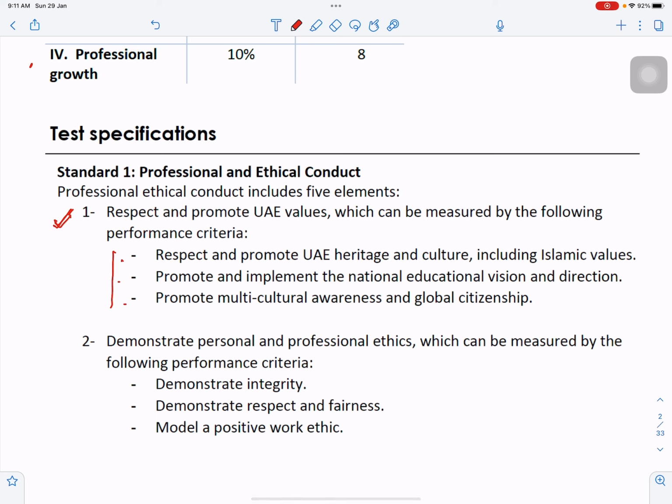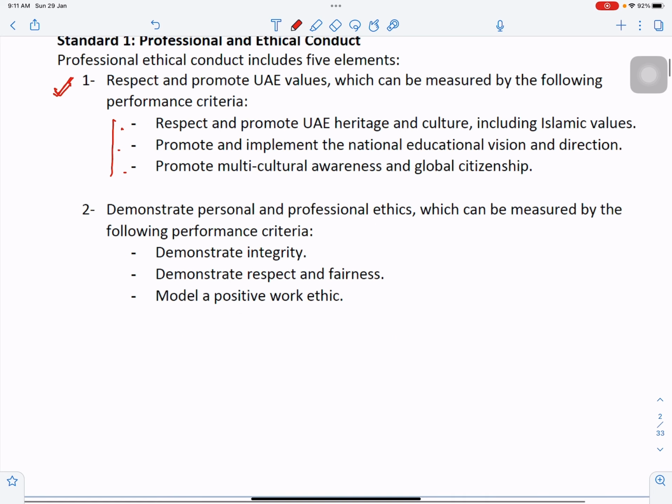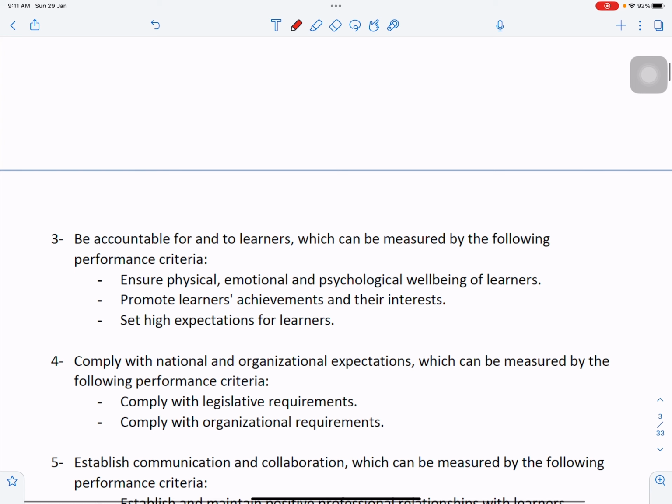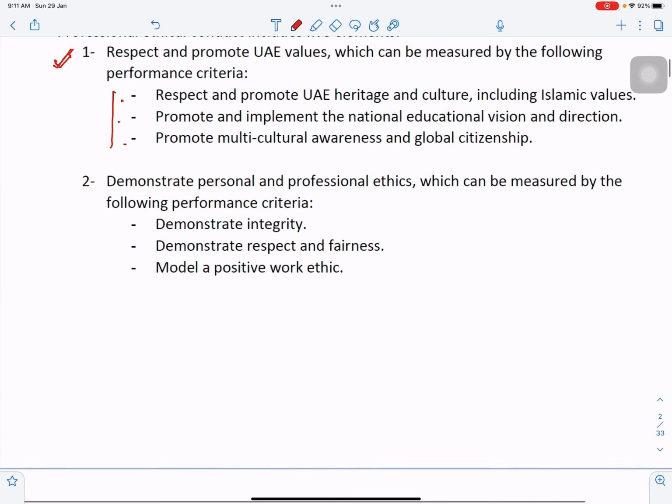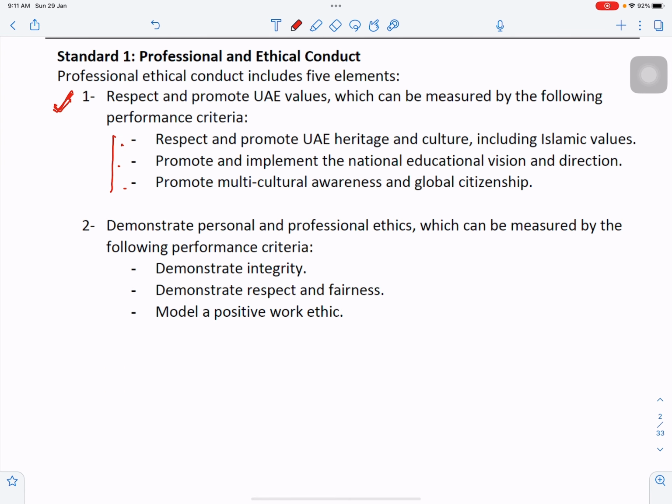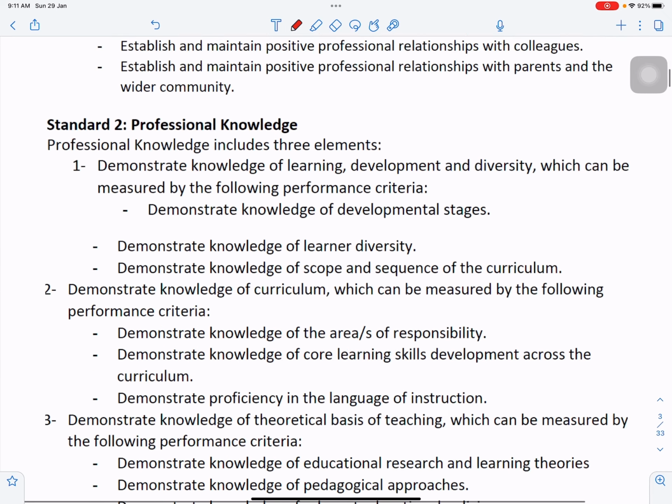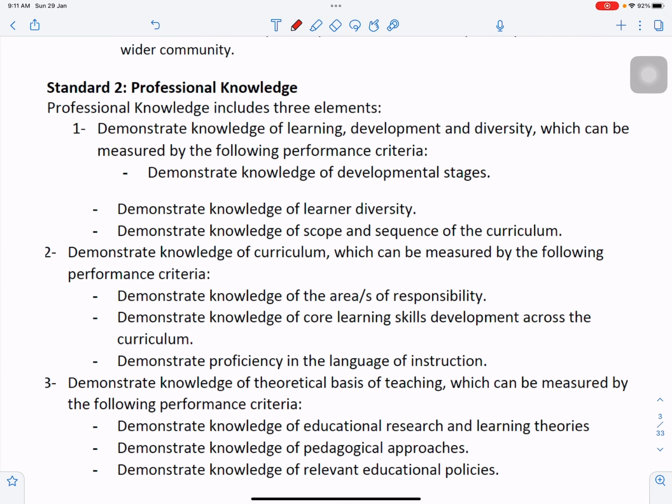Similarly, from these pointers, one of them will be there, another will be a distractor or something from some other pointer. So you should be able to identify correctly which one comes under which pointer, right? You got it? So this type of question came there. Similarly, it will go for all the other standards: professional knowledge, professional practice, and professional growth. So this is how you will study, keeping this aspect in your mind.